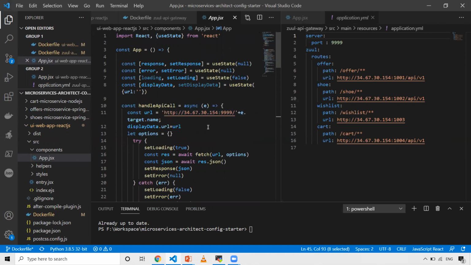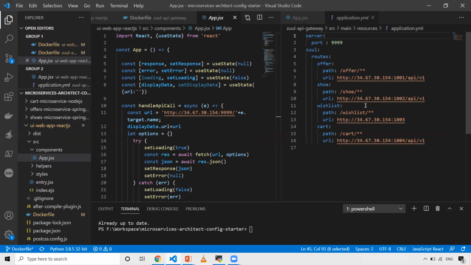Now in the application.yml of the Zool API gateway, we have something like path, URL and so on. Whatever you send from the UI to the Zool API gateway, if the path has offers, then that request is redirected to this particular IP. When the path has shoes, it is redirected to this API service.